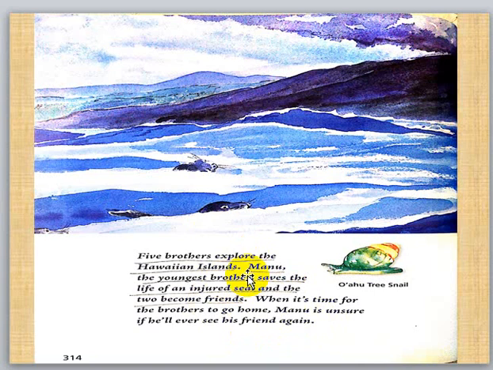But I wanted to tell you more about the story. When the 5 brothers went to explore the Hawaiian island, the Hawaiian islands welcomed all life that made the long journey to its shores.